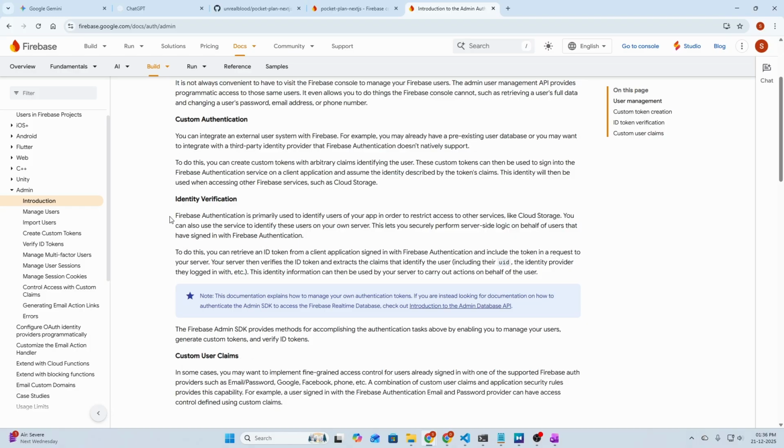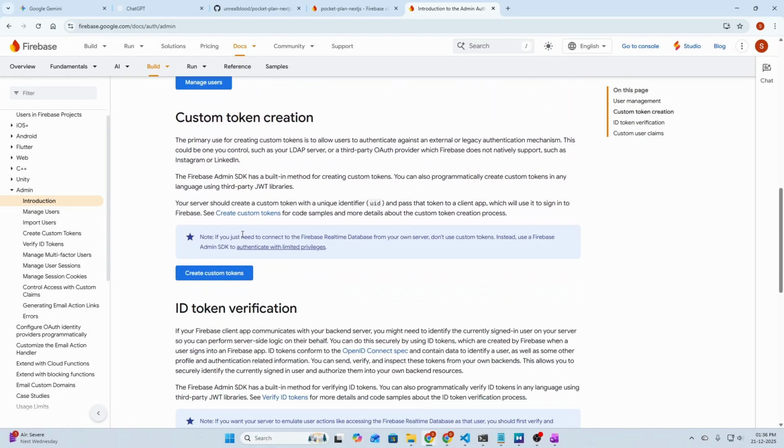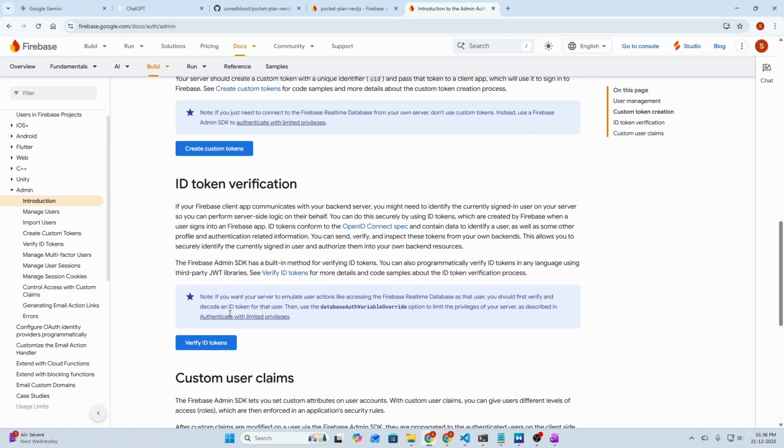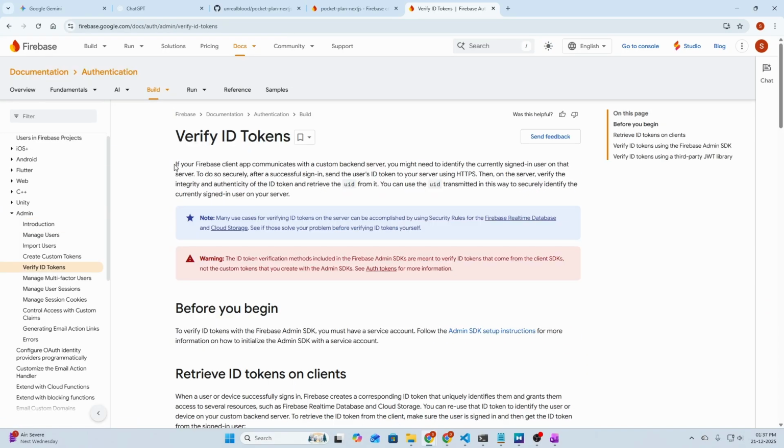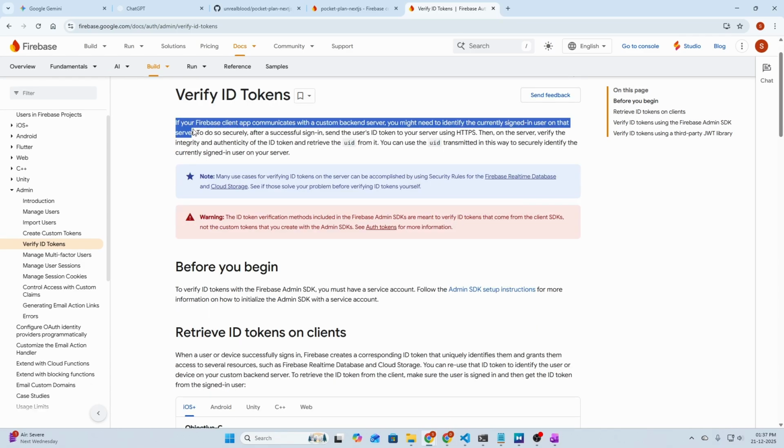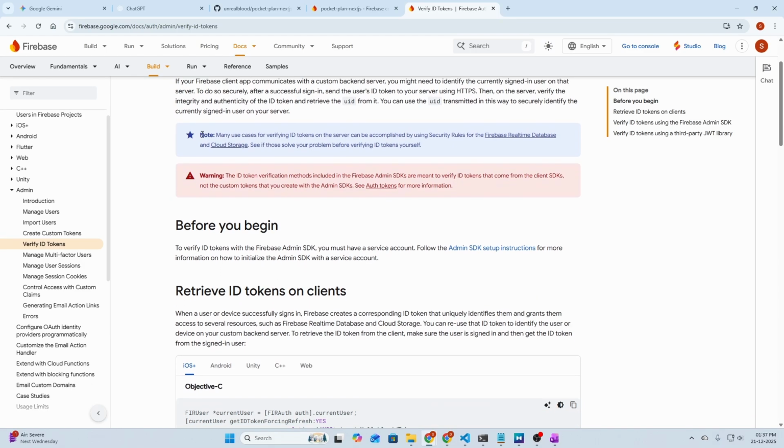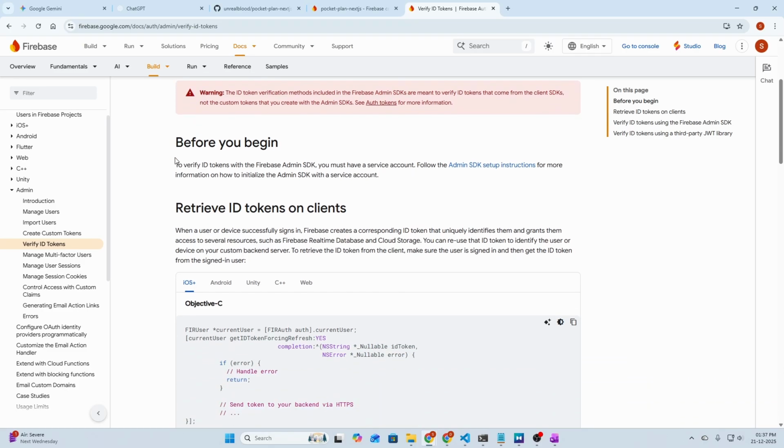So what we are interested in is that identity verification. Let's scroll down and click on the ID token verification button. It is saying if your Firebase client app communicates with a custom backend server, you might need to identify the currently signed in user on that server. So this is saying exactly what we need to do in our case.